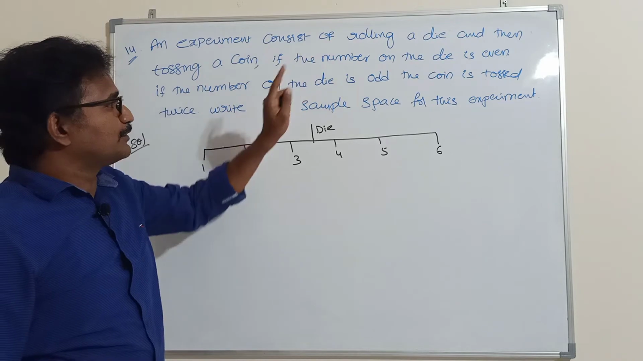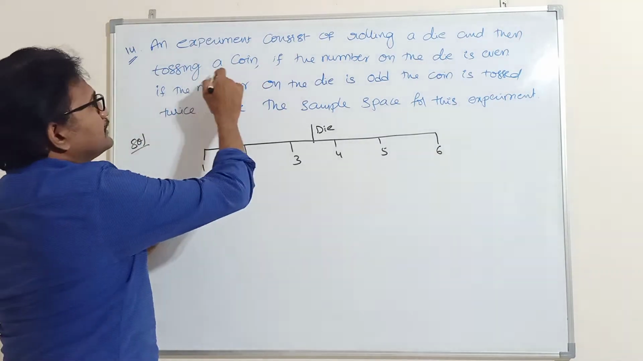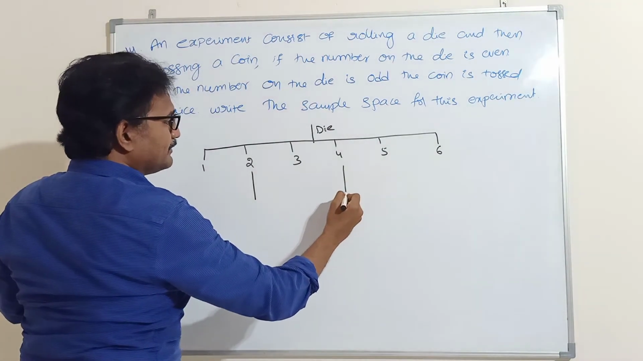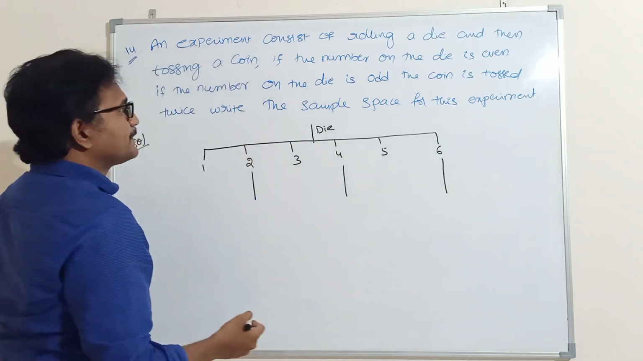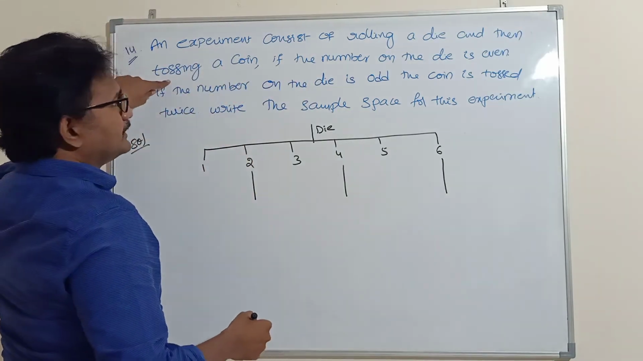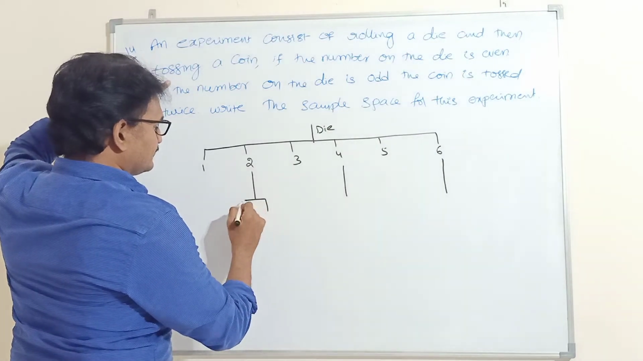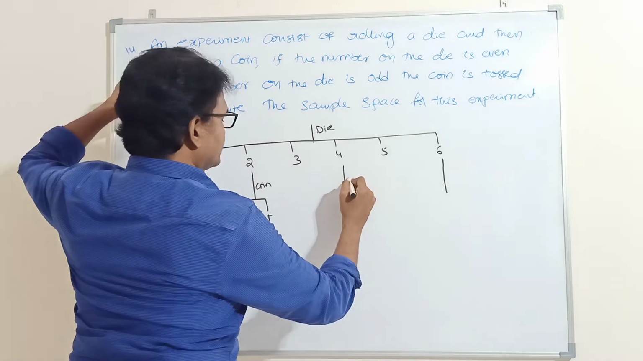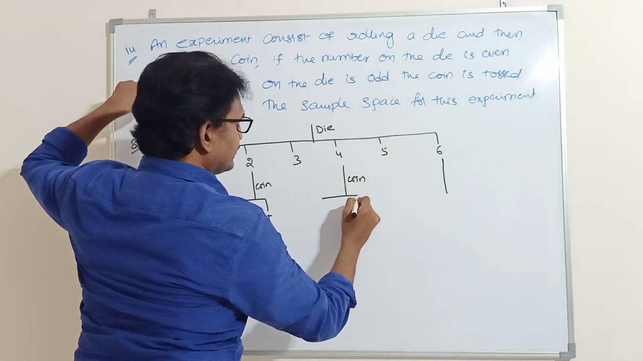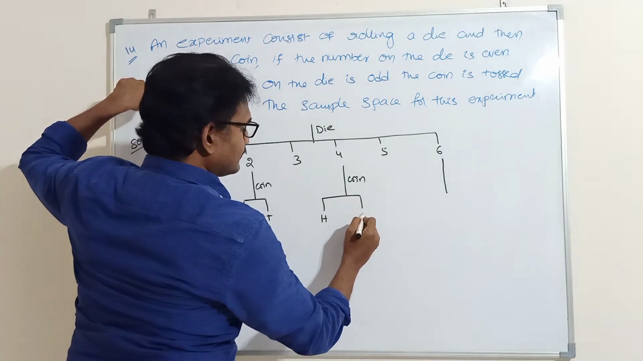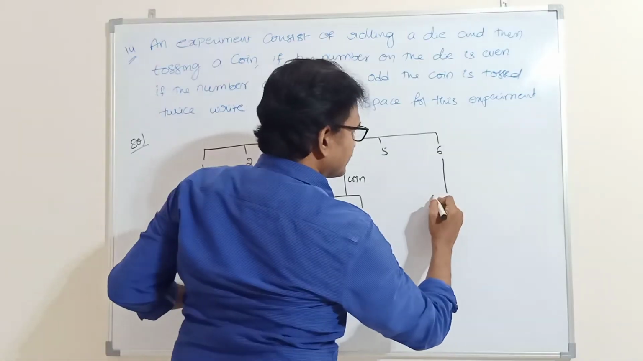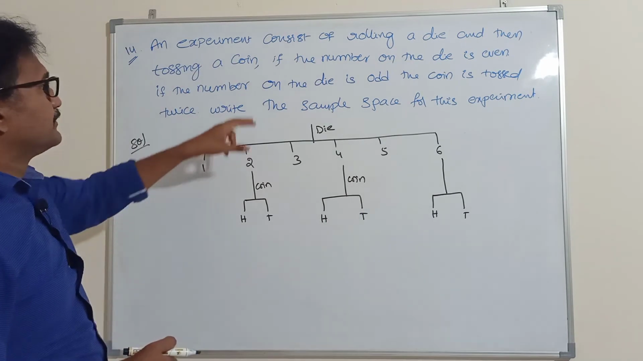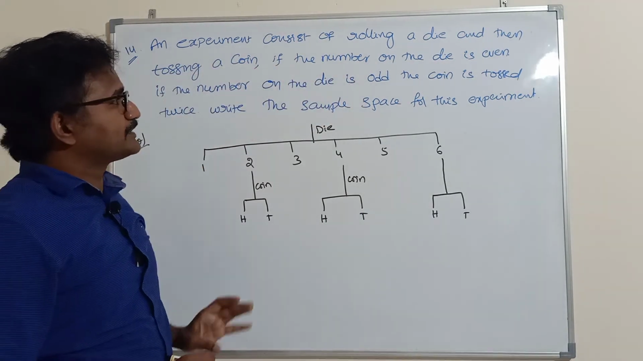An experiment consists of rolling a die and then tossing a coin if the number on the die is even. Even numbers means 2, 4, 6. If it shows an even number, then we need to toss a coin. Head, tail will come. Same here also, you need to toss a coin if the die shows an even number. Head, tail.